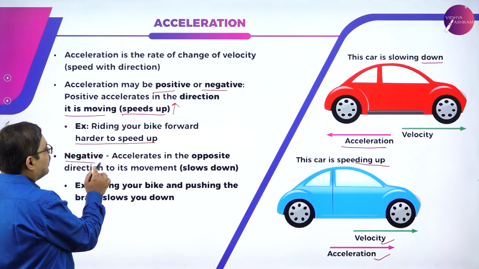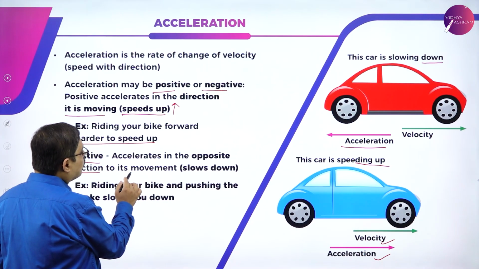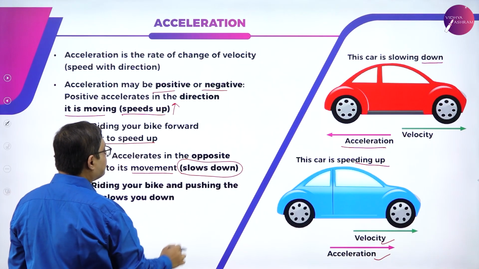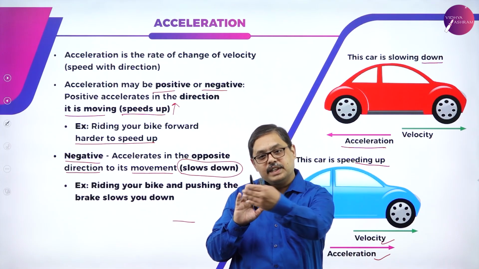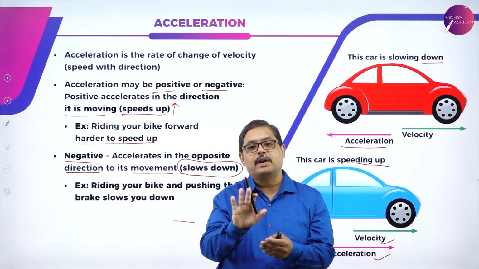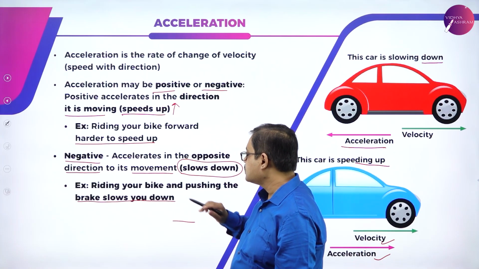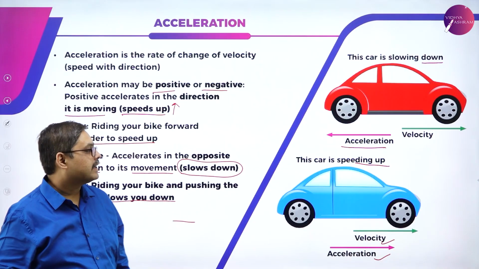Whereas for negative, the acceleration is in the opposite direction to its movement, or there is a slowing down of the vehicle. How does it typically happen? You are moving on the road, someone comes in between, you just press the brake. So when you apply the brakes, your vehicle slows down. This slowing down is called negative acceleration.